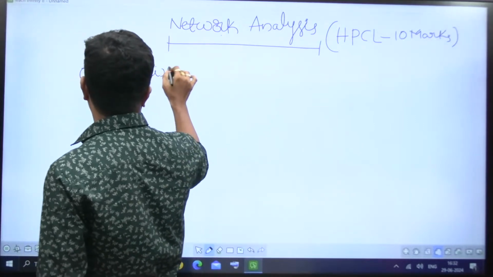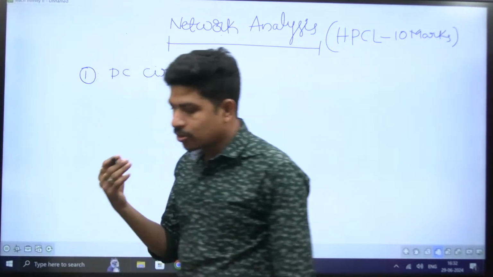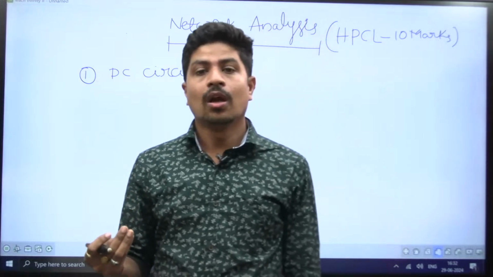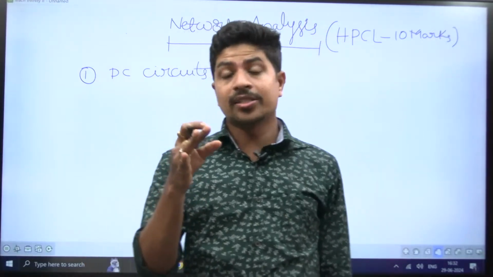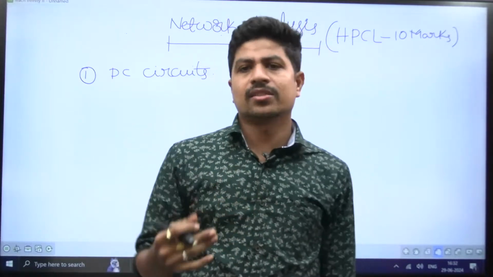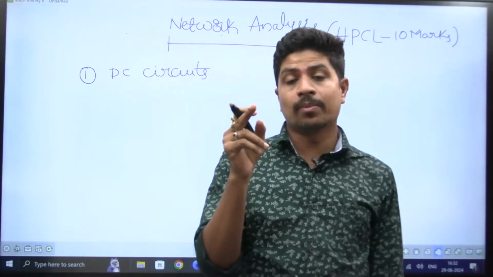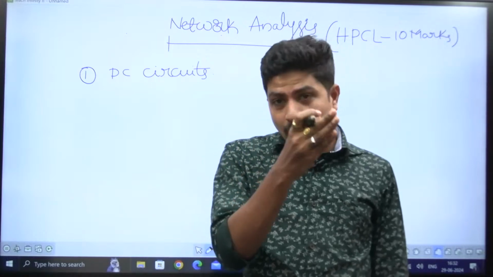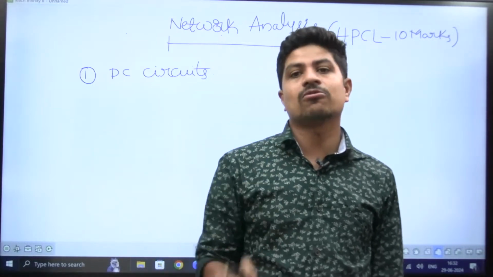In this itself, I'm going to discuss what is node, what is mesh, what is super node, what is super mesh, how many equations are required to solve one network, and what is the relationship between the number of loops, number of branches, and number of nodes. On that formula itself, in all three papers, 2021, 2022, 2023, at least one question is given.